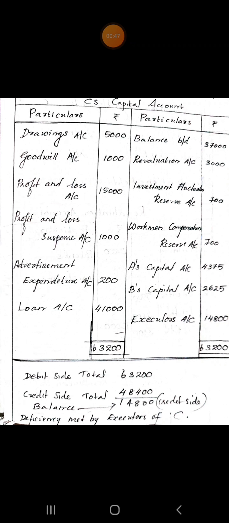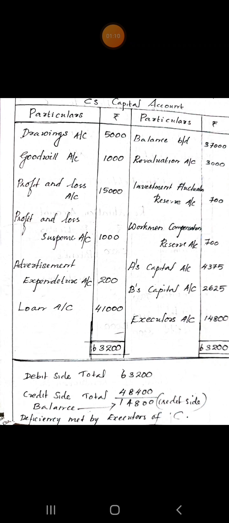Goodwill 1,000. That is the old goodwill which is given on the asset side of the balance sheet. Goodwill, old goodwill, rupees 5,000. C's share is 1,000. Then profit and loss account 15,000. That is the share in accumulated loss. Accumulated loss is 75,000 which is given on the asset side of the balance sheet.